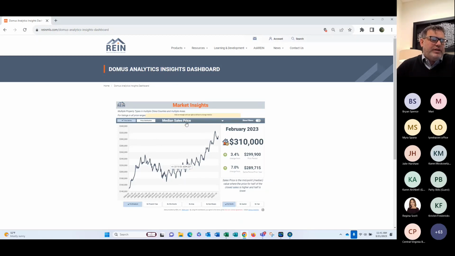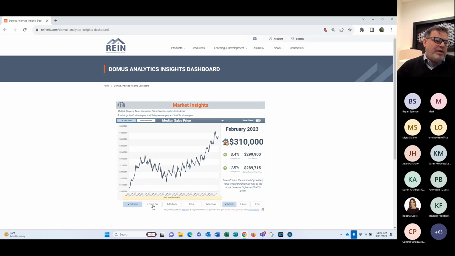All right, so we have here the median sales price, February 2023, 310, 3.4, 299 the prior period, 7% the same period prior year. Again, we have all of our dates across the bottom here, and this goes back to 2004. So we were back here at 149,000 in 2004. All right, we have no breakout.